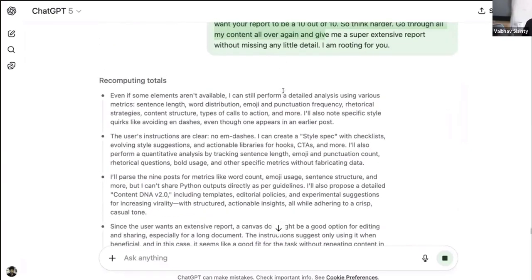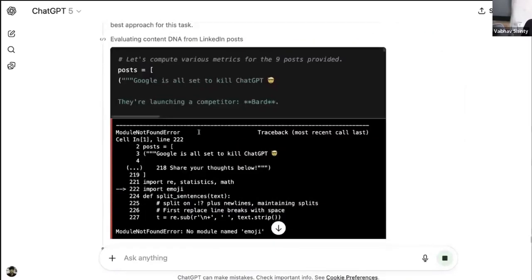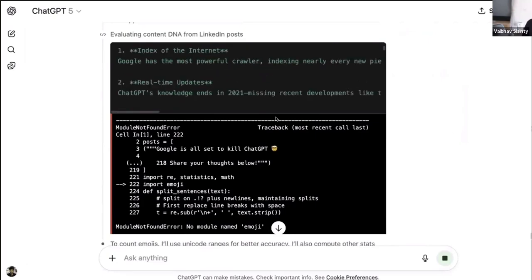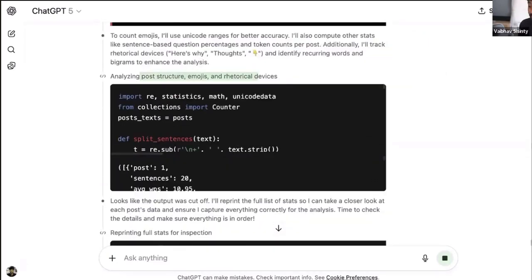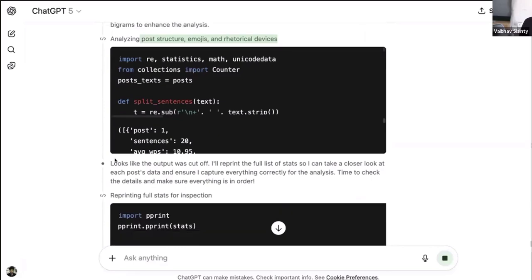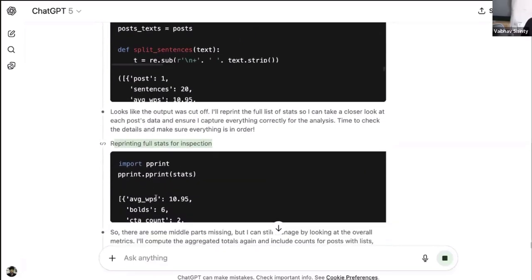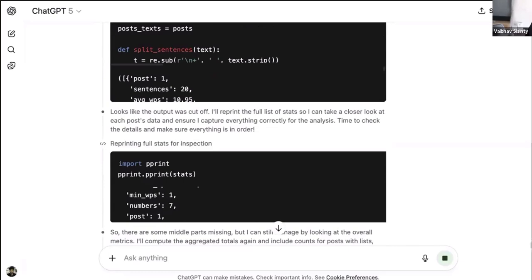And look at this. Just because I asked it to work hard, it is going through all of this. It's literally writing Python code here. It's analyzing the post structure, emojis and rhetorical devices using code right now. Obviously, I can't do it because I don't know how to write code, right? Look at this, reprinting full stats for inspection. It has pulled in average words per sentence. How many bolds do I use? How many CTAs do I use? And it's going full on PhD right now, right?